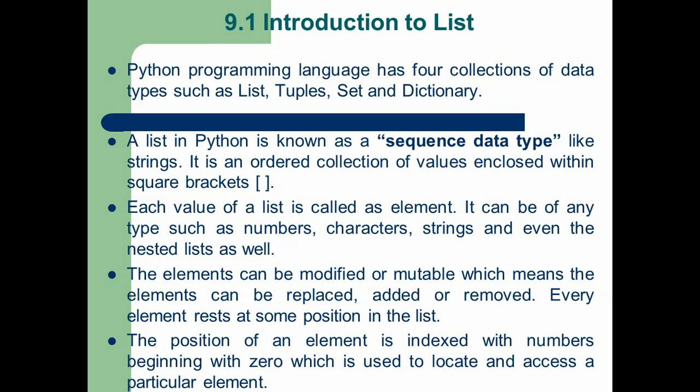So these are the 5 different points which we should understand in this topic. Number 1, list is a data type. List can be used within the square bracket. Within the square bracket, we can add many elements. The elements may be numbers, characters, strings, and even nested lists. Each and every element can be modified. It means we can replace, we can add, or we can remove. And each element in a list is indexed with 0 starting from the first element. So the index number for the first element in a list is 0.